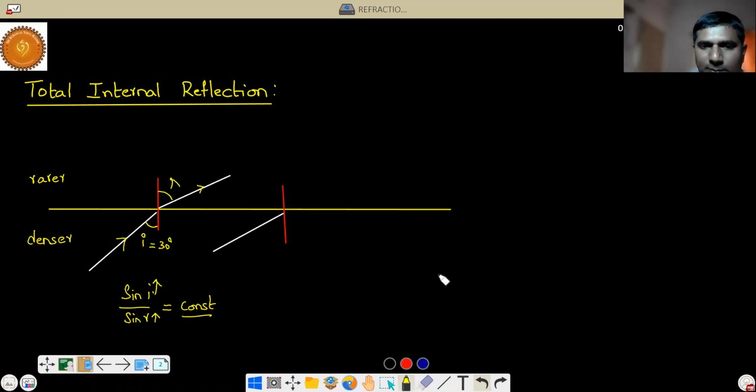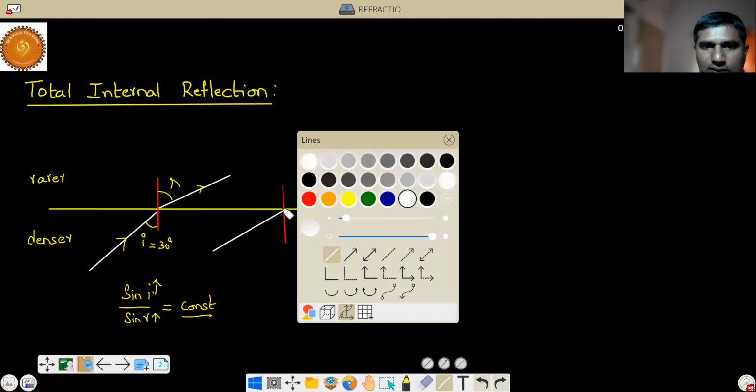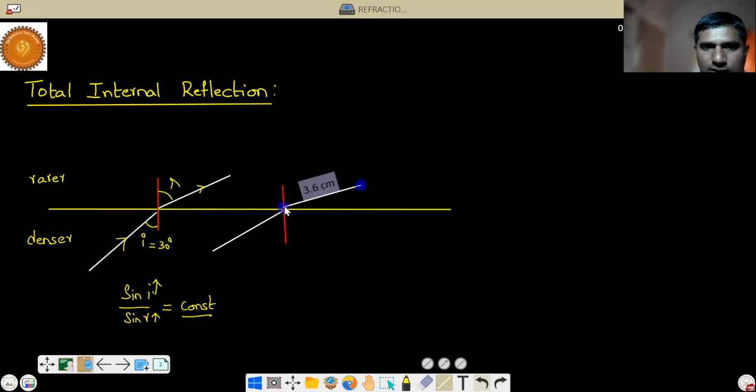Now there will definitely be a refracted ray, and it will bend further away from the normal compared to the previous case, like this. This is the incident ray, this is the refracted ray, and this angle is more than r.